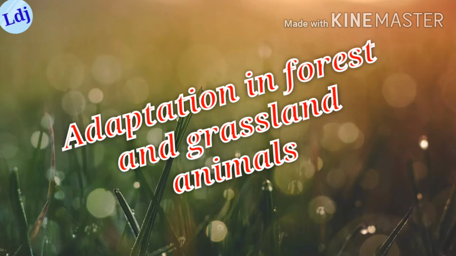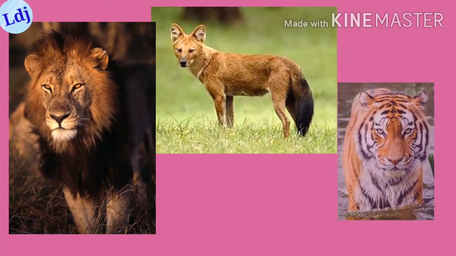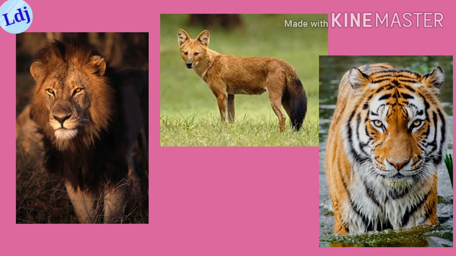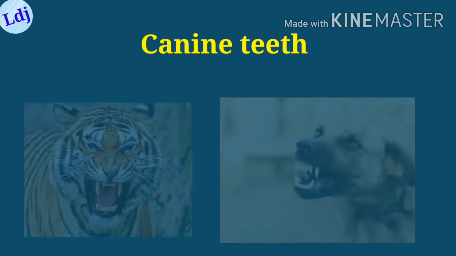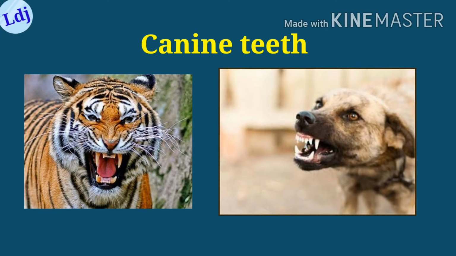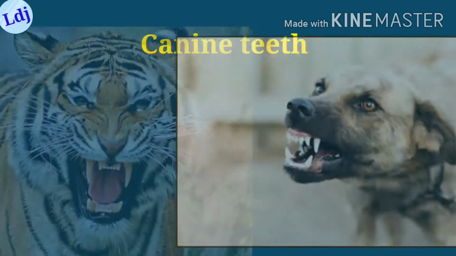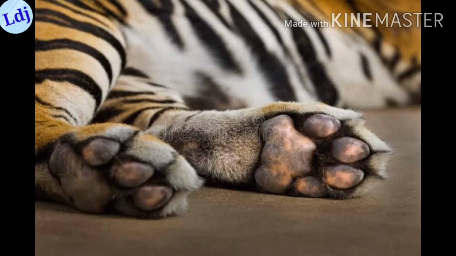Now we will see adaptation in forest and grassland animals. Carnivorous animals like the wild dog, fox, tiger and lion have strong legs to run fast and capture their prey. They have claws and their canine teeth are sharp and pointed. Tigers have padded paws. This enables them to silently stalk their prey and capture it easily.